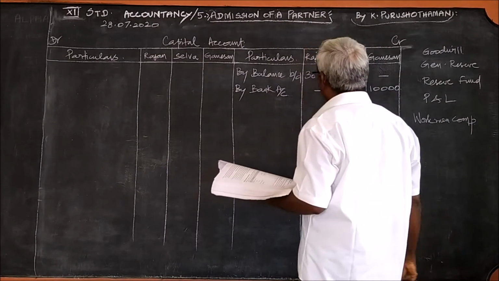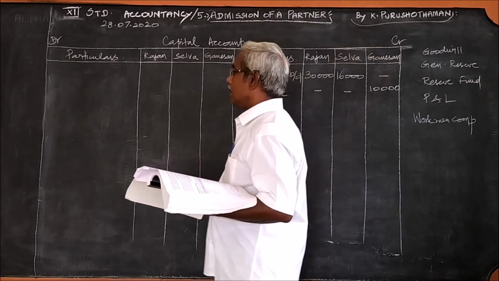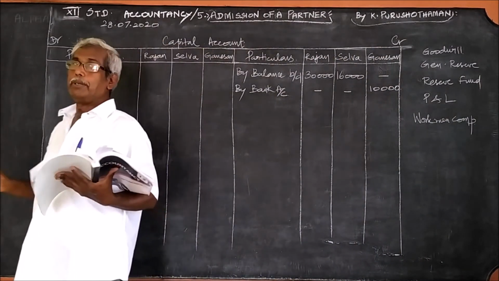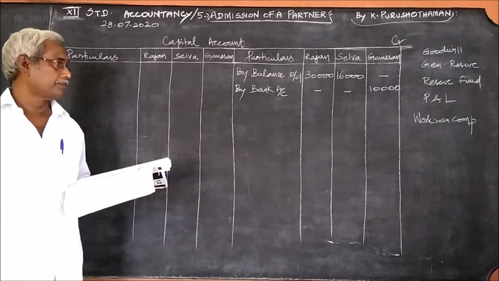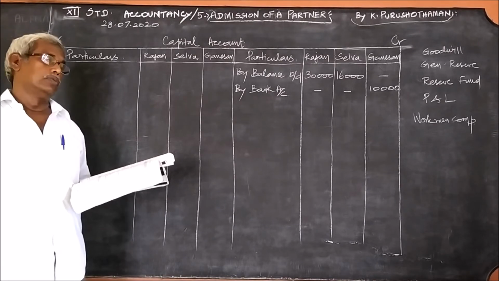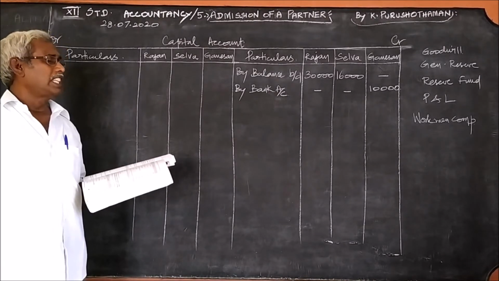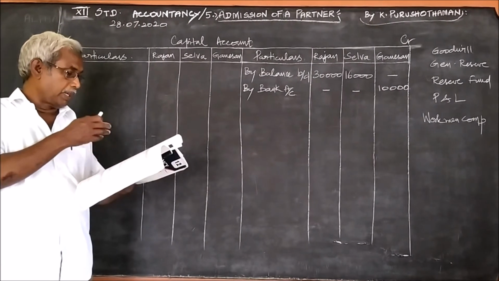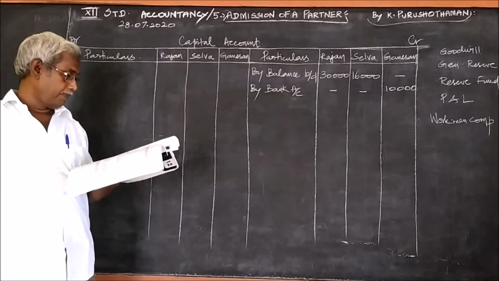These are all the items to be considered for passing entries in the capital account. And out of these five, what are the items appearing in this problem that we should look at?